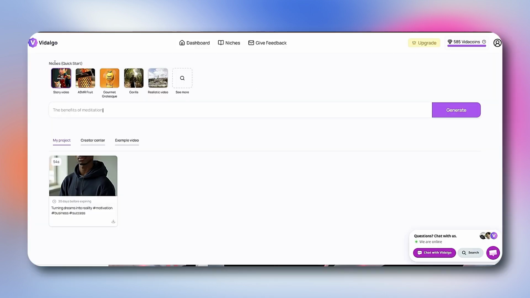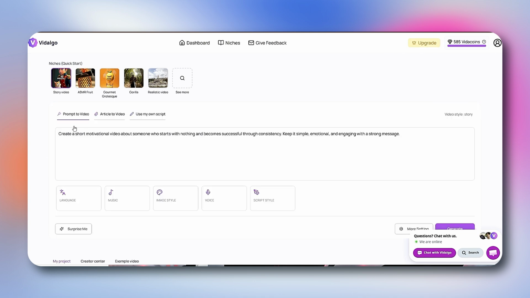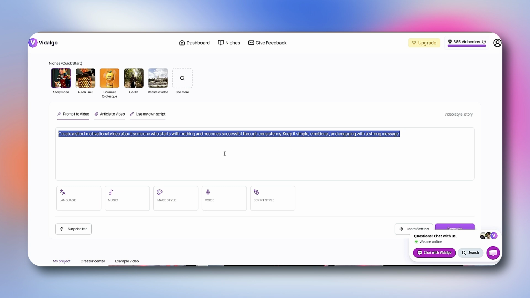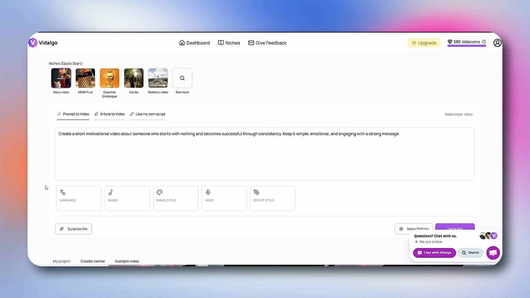Inside the tool, you'll see multiple options. Don't get confused. For beginners, we only need one thing: text to video. This is the easiest way to turn an idea into a full video. Now choose your language. It supports multiple options, so you're not limited. Next, pick your music style based on your content. For motivational videos, something emotional or uplifting works best.